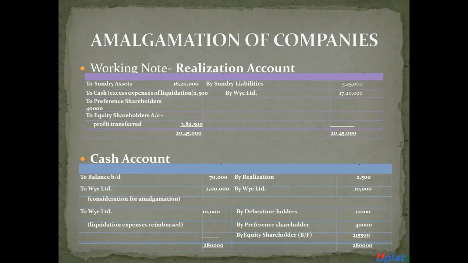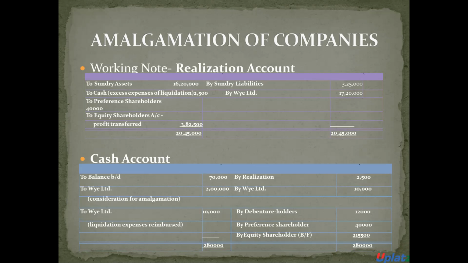Now we will prepare the cash account. The opening balance is 70,000 rupees. Now there are expenses of 2,500 rupees and 10,000 rupees by Buy Limited in respect of expenses. First, the expenses are paid by Z Limited, 10,000.